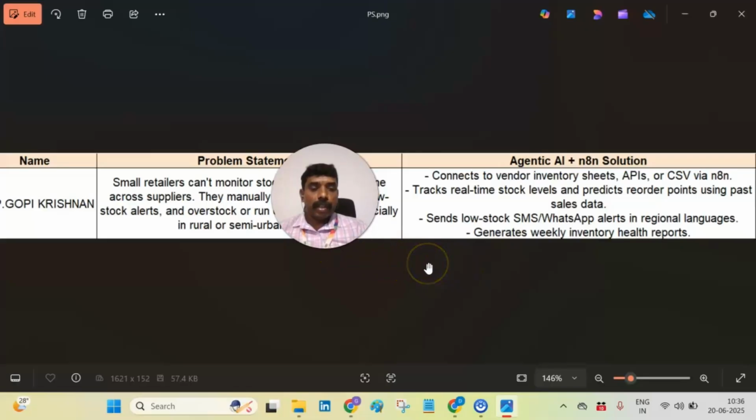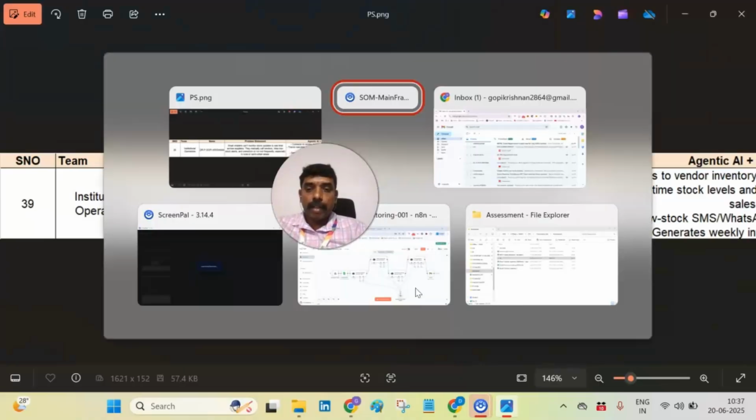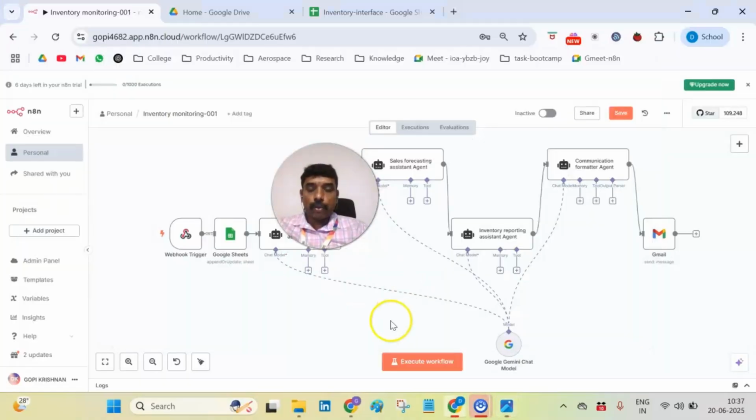So the solution must connect to the vendor inventory sheets, APIs or CSV via N8N workflow tool, and the solution must track the real-time stock levels and predict the reorder points using the past sales data. The solution must send a low stock SMS or the WhatsApp alerts in the regional languages, and also it must generate weekly inventory health reports. So this is all about the problem statement given to me, and using the workflow automation tool, I have given the solution here. So this is all about the solution I have created.